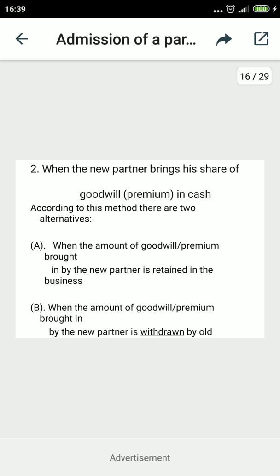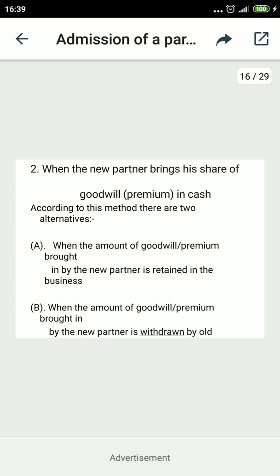According to this method, there are two alternatives. So first of all, you have to focus on which alternative is required. Part A refers to when the amount of goodwill brought in by the new partner is retained in the business. When a new partner comes in with his share, that amount remains in the business, retained in the business. It will be distributed but not drawn by the partners in condition A.